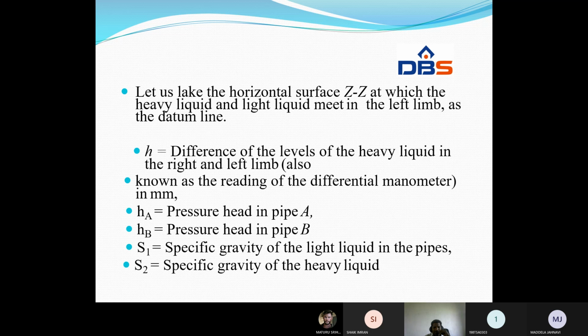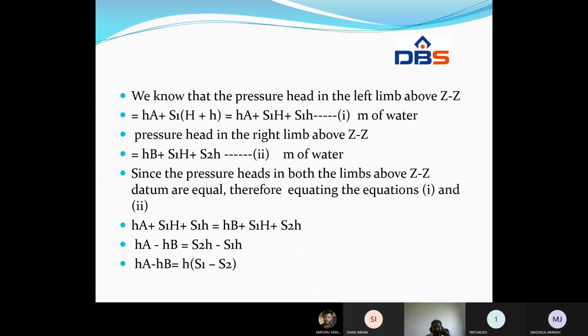hA is the pressure head in pipe A, hB is the pressure head in pipe B, S1 is the specific gravity of the light liquid in the pipe, S2 is the specific gravity of the heavy liquid. We know that the pressure head in the left limb above the datum ZZ is equal to hA plus S1 into (h plus capital H plus small h). That is equal to hA plus S1 H plus S1 small h, in meters of water. Take it as equation 1.